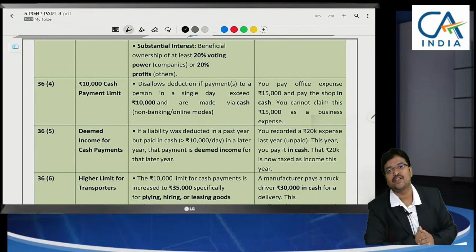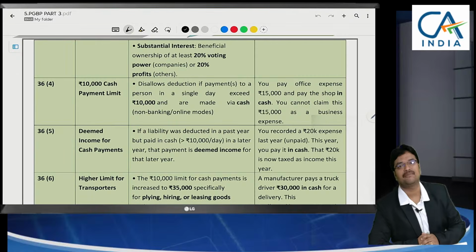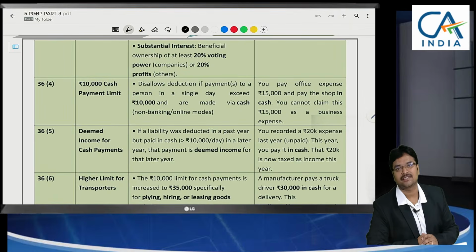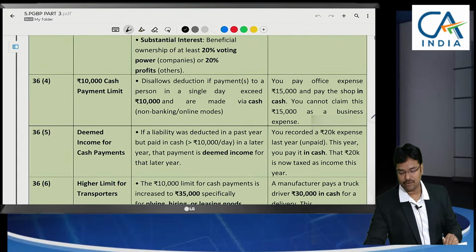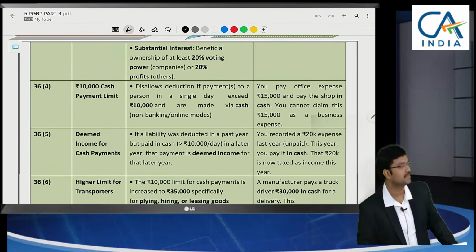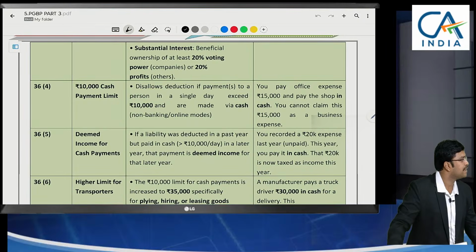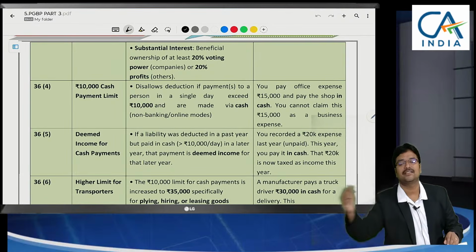Part 3, which we are discussing regarding business or profession taxability. In the last session I concluded at payment made to specified persons, that means relatives, which is excessive and unreasonable, so it has to be disallowed from the viewpoint of the assessing officer when compared to the fair market value and the legitimate need of the business.